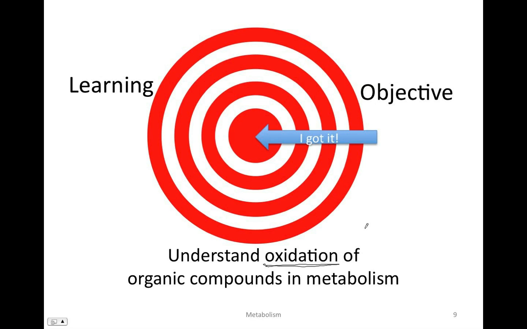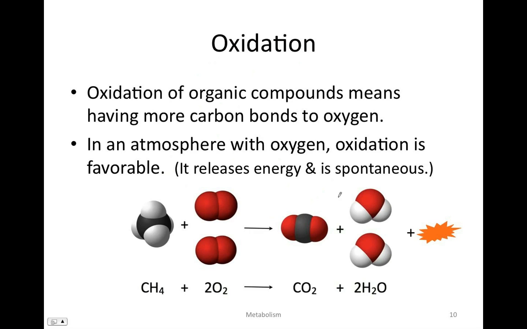Oxidation of organic compounds plays an important role in metabolism. Oxidation of organic compounds means to have more bonds between carbon and oxygen. So if we have a carbon compound, then increasing the number of bonds from those carbon atoms to oxygen is oxidation.